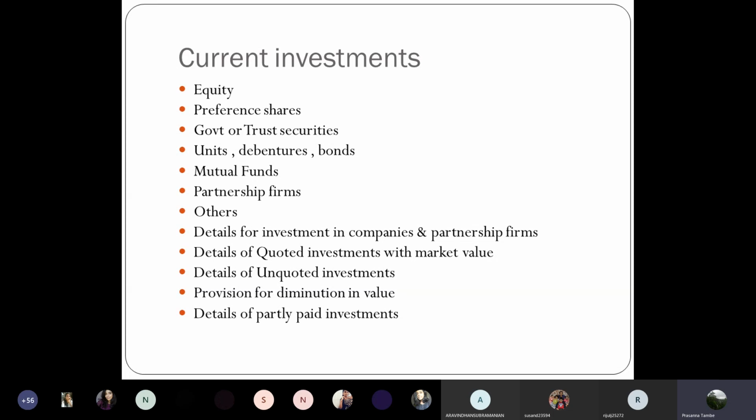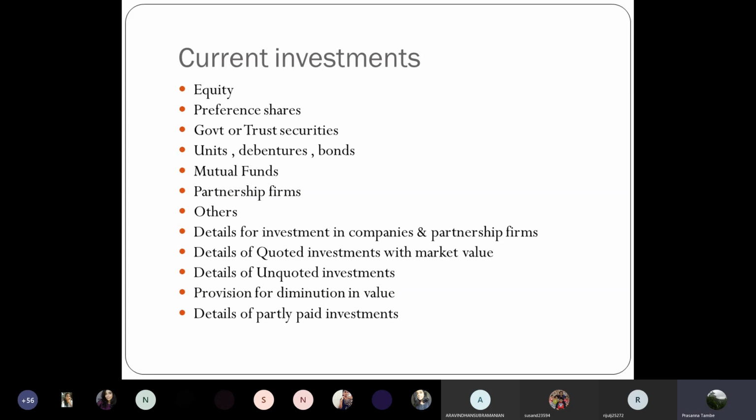Whenever you have investment in companies and partnership firms, you have to provide additional details of investment. For example, if you have invested in a company, you will have to provide the number of shares you have acquired, the cost of acquisition, and the market value if these are quoted investments. If these are non-quoted investments, you can give the book value of these investments in the books of the concerned company. So these are the details required for investment in companies.